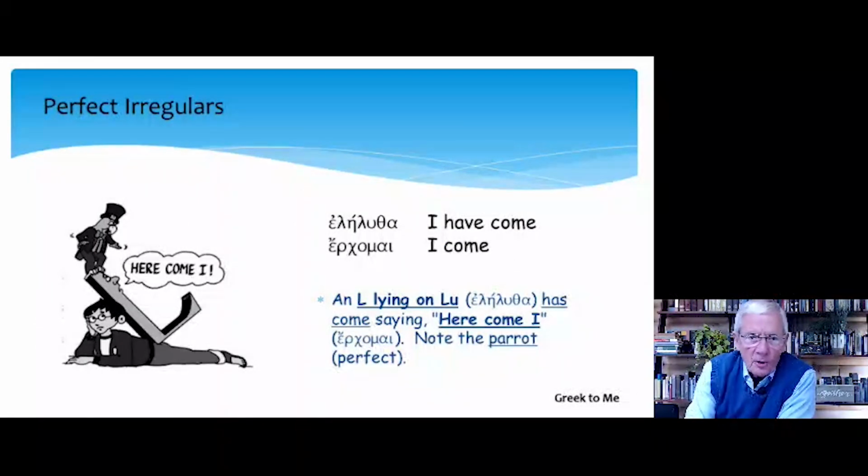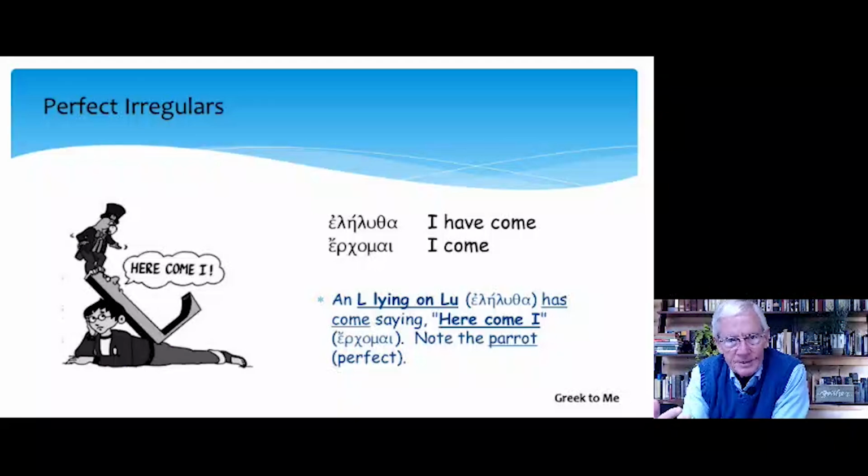Our next verb, erchomai, this is deponent in the present, I come, but when it gets to the second perfect tense, it's elelutha, I have come. So what's our picture? We have an L lying on lu for elelutha, has come, saying, here come I. And the words here come I remind us of erchomai. So, erchomai, elelutha.